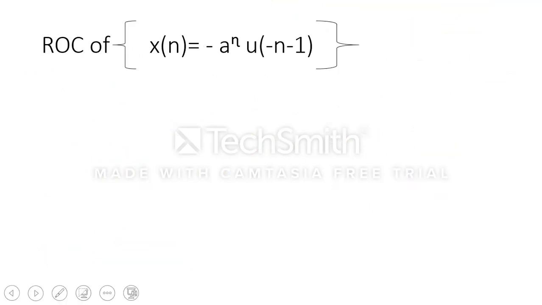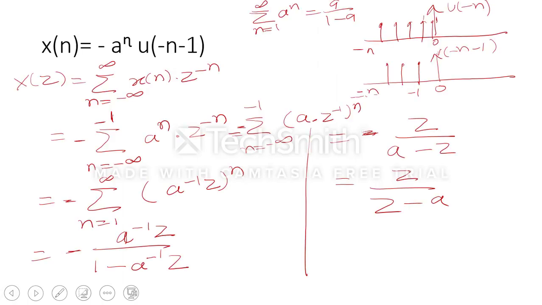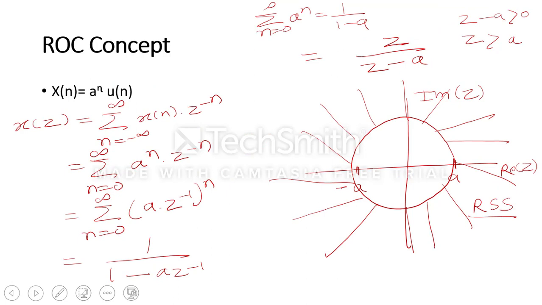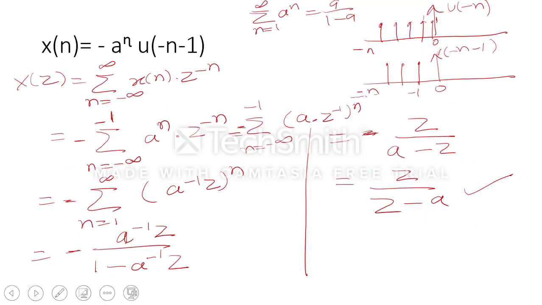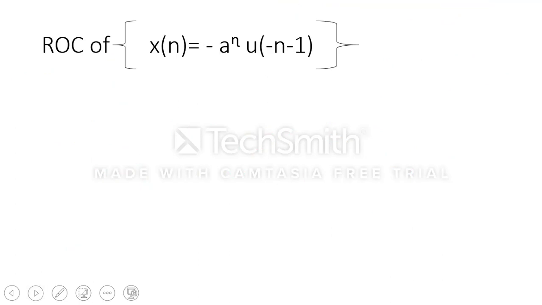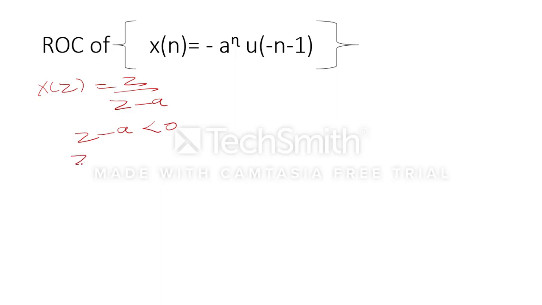So now we are going to plot the ROC for this signal. We can see here z minus a is there. So here the transform for this signal as well as this signal was the same, right? But the ROC is going to change. Because here u of minus n is there, z minus a will be less than 0. So as we plot the ROC, because the z transform we got is z upon z minus a, where z minus a will be less than 0, so z will be less than a.